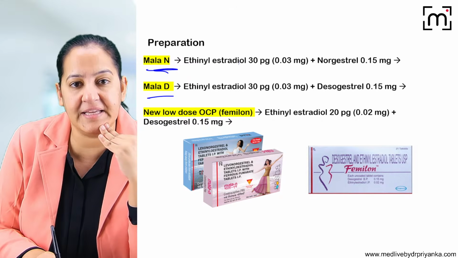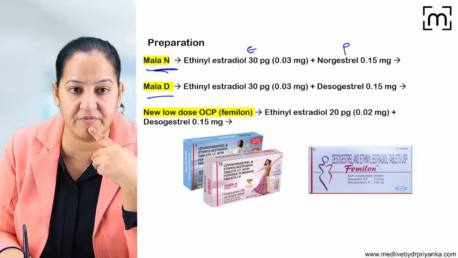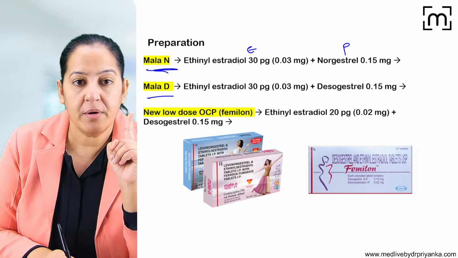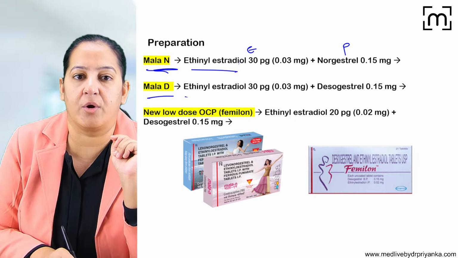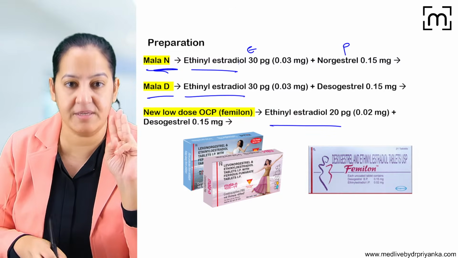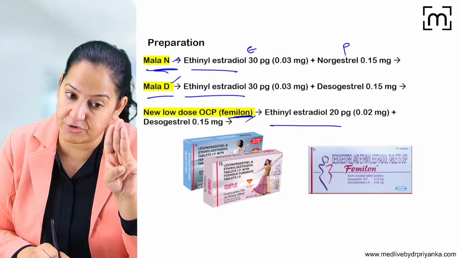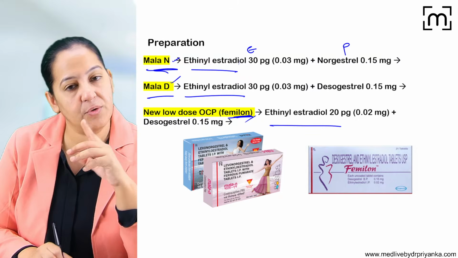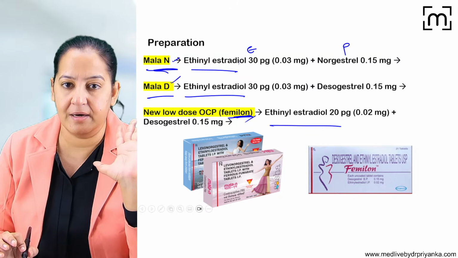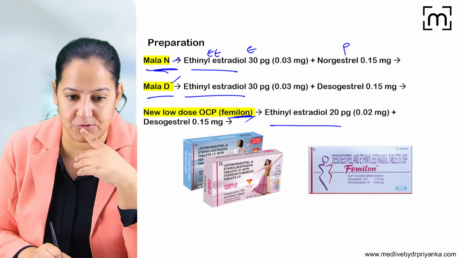Both of them contain estrogen? Yes. Both of them contain progesterone? Yes. Tell me which estrogen and which progesterone. Estrogen is always ethyl estradiol. There is a third pill, Familon also. So Mala N, Mala D and Familon are the three most commonly used. Estrogen in all of them is ethyl estradiol. You can learn EE, ethyl estradiol. That is the estrogen.